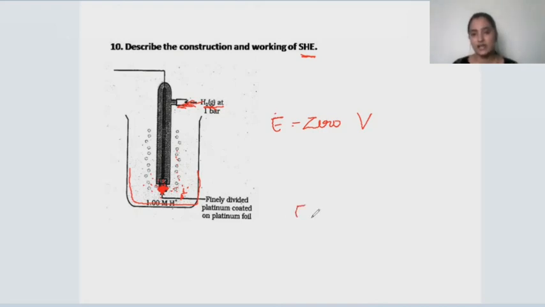How? Children, here E cell is equal to E right minus E left. E right minus E left will give you the E cell, and the E cell we get from the potentiometer. For example, if we consider the right electrode as the standard hydrogen electrode and the left electrode as the copper electrode, then when we need to find E left, the left electrode potential, we know the values of E cell as well as the right electrode, so we can easily find out the electrode potential of the left electrode, that is, the copper electrode.